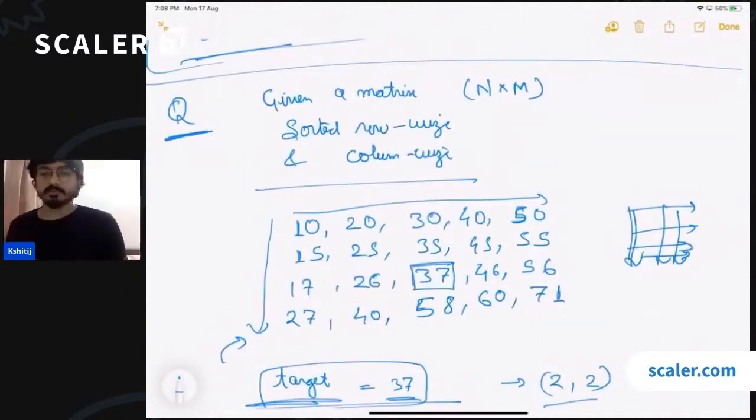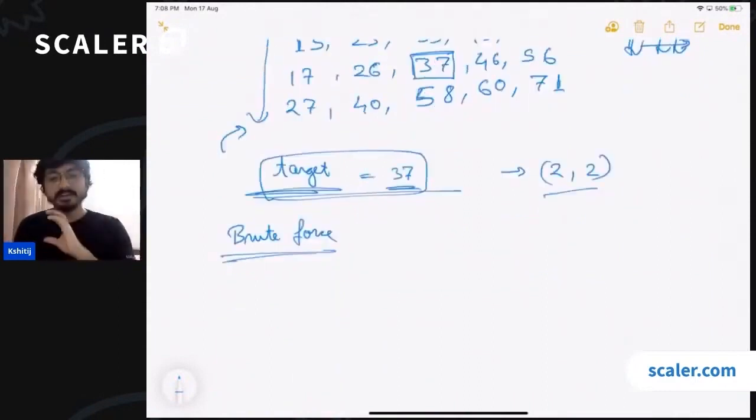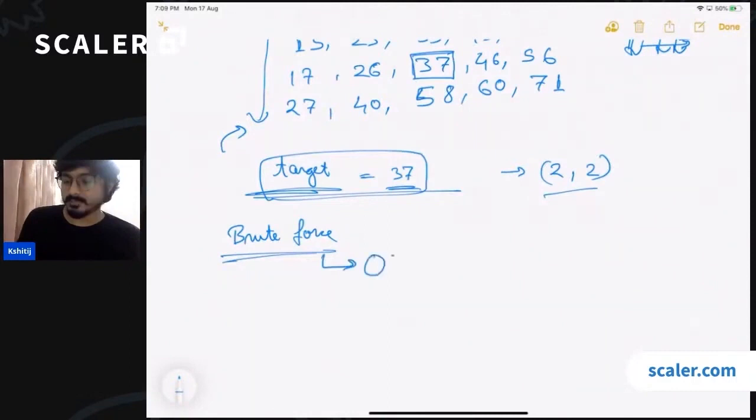Can everyone solve this problem using a brute force algorithm? We simply have to start from here, then traverse all the rows, each and every element, and check if it is equal to the given target or not. If you do this, what is going to be the time complexity? If you are traversing each and every element, how many elements are there? This is going to be order n into n.